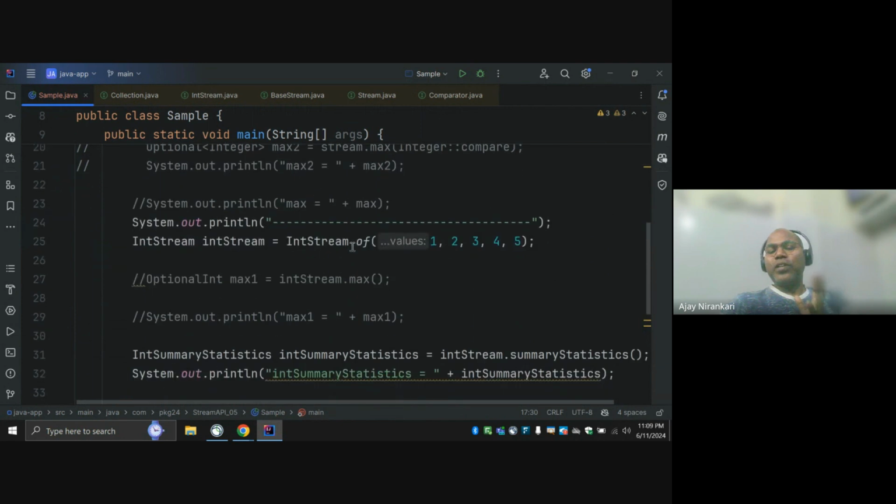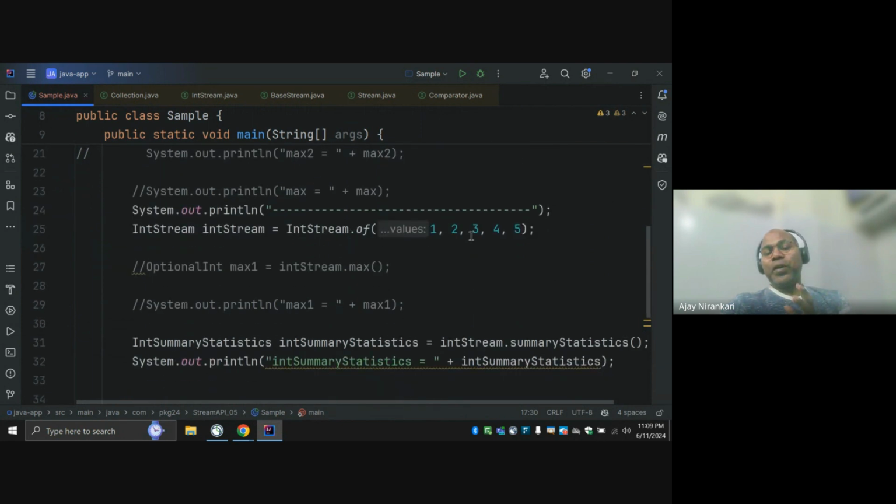So generally, with integer, long, or double, in many places we are doing some calculation, like I want the maximum, the minimum. These are already available. Let's say we have a list of employees, and each employee has a salary, and the requirement is to find the employee name with the maximum salary.